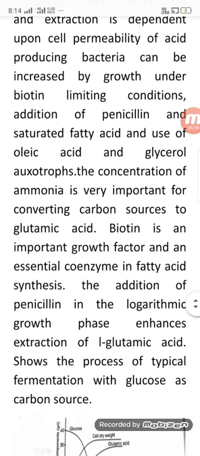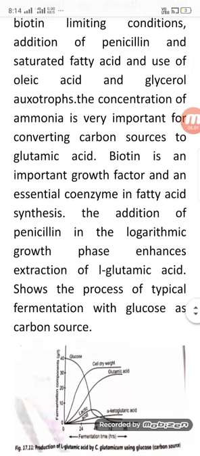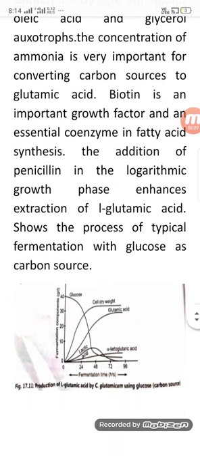With the addition of penicillin, the extraction of L-glutamic acid shows a typical fermentation process with glucose as the carbon source. The flow diagram compares the fermentation using glucose.